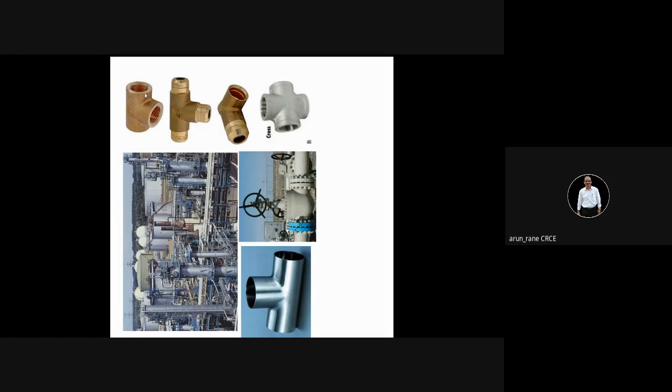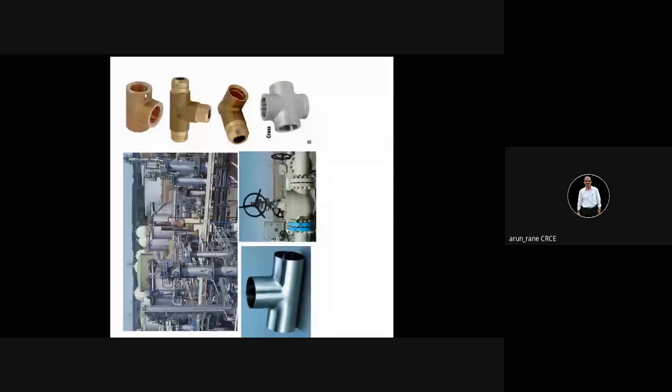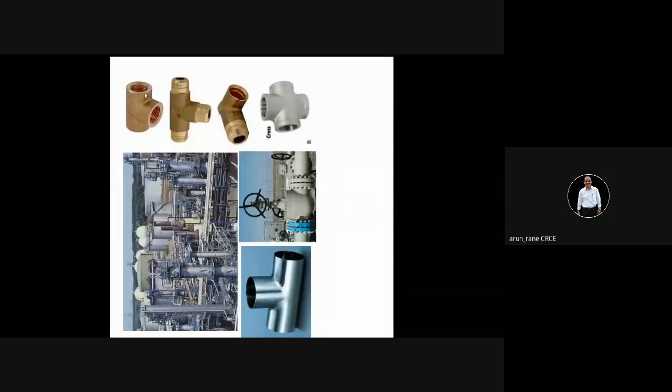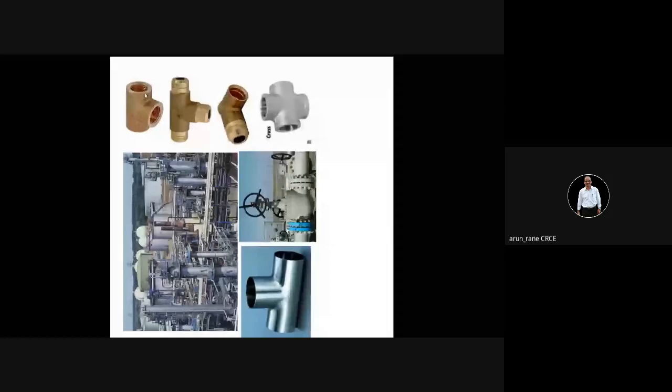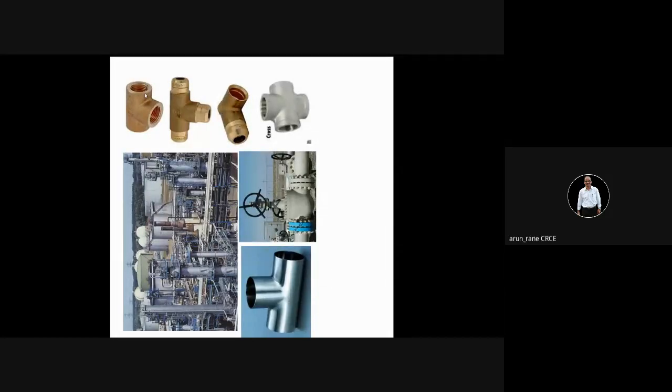So generally we make it into pieces, 10 feet, 10 feet, 10 feet, and then we have to join them. How to join? We cannot use welding because welding becomes permanent. That's why we go for threaded joints, so that it can be dismantled.